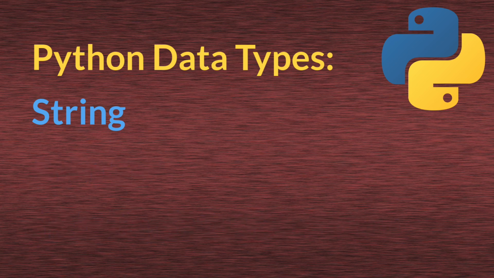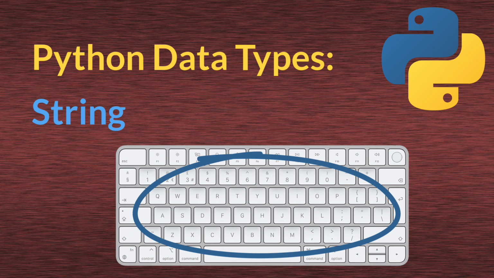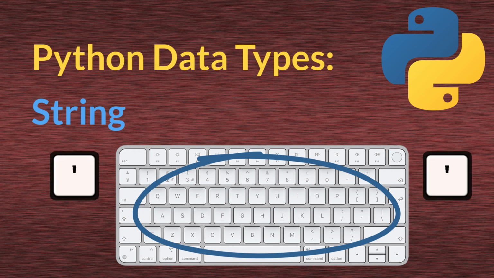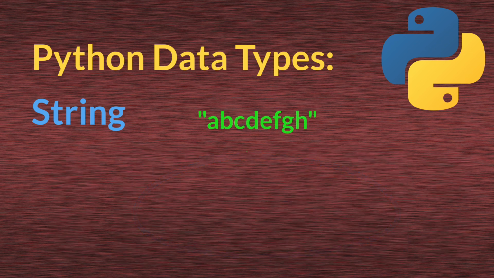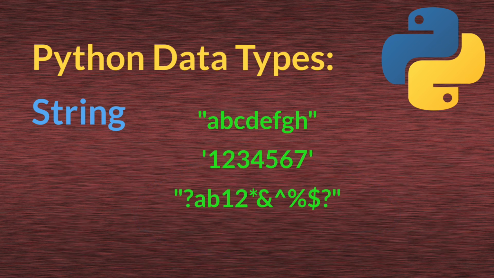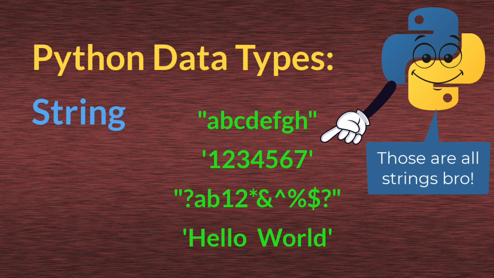Python string is a collection of various characters that you can find on your keyboard that we then enclose in either single or double quotes. And those characters can include letters, numbers, and special characters like question mark. Spacebar is also considered a character and can be used as a part of Python string. As long as they are all inside single or double quotes, Python will consider that as a data type string.